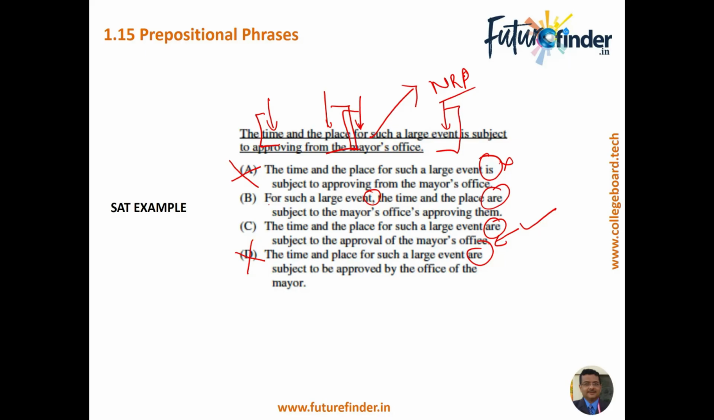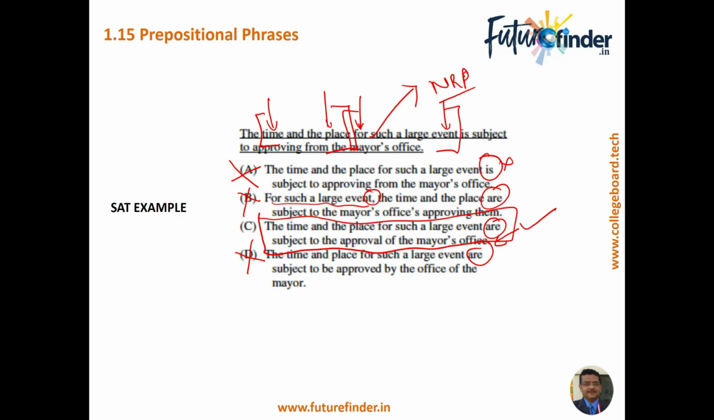The only difference between B and C that I can see is for such a large event. For such a large event, that it starts with that, so we don't need to do that actually. So B is incorrect. So the most logical answer that we are harping on is C, because the time and the place for such a large event are subject to the approval of mayor's office.